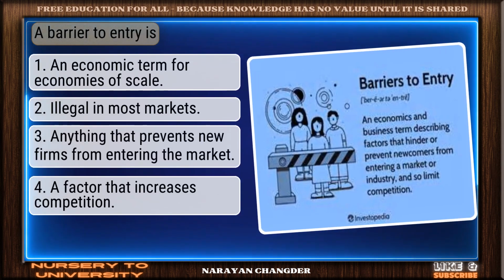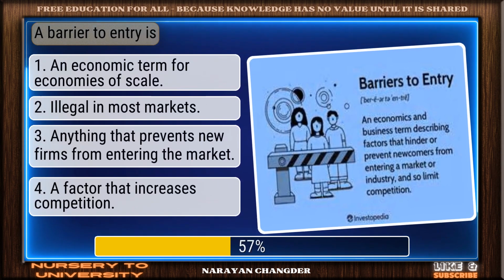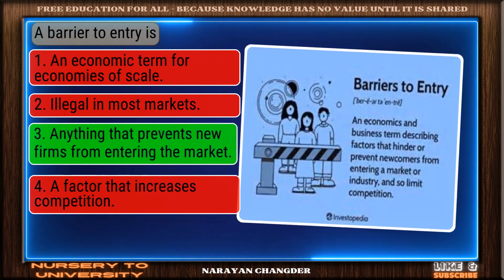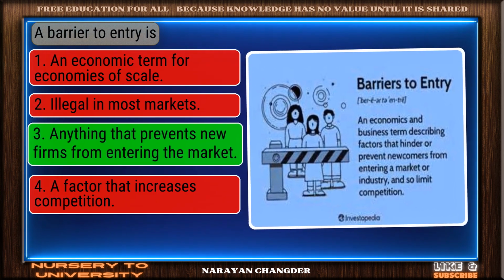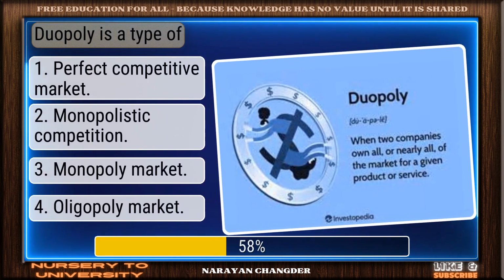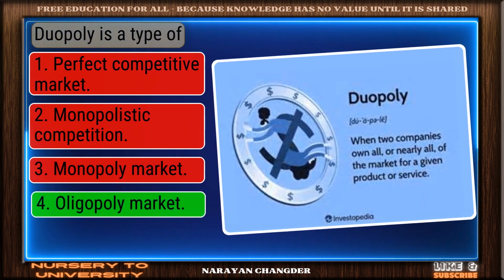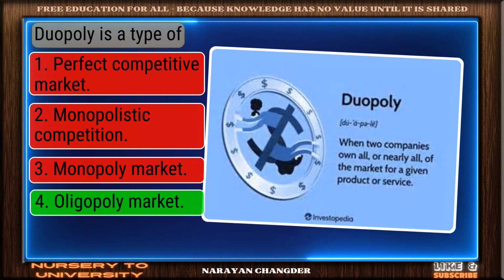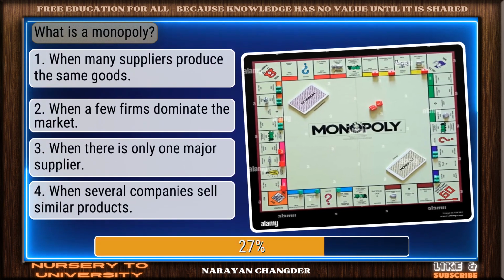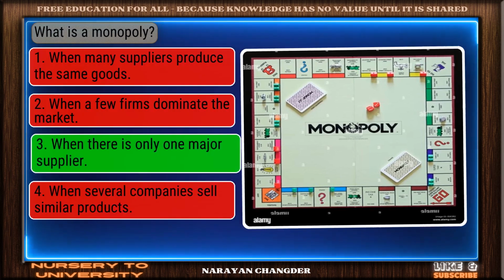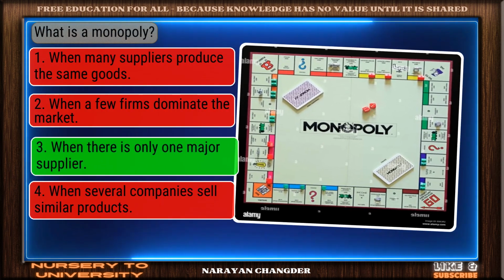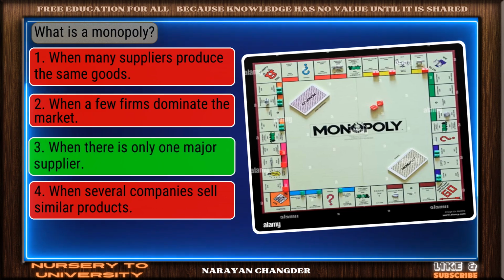A barrier to entry is. You got it. Your choice, anything that prevents new firms from entering the market, is right. Duopoly is a type of. Exactly. Oligopoly market makes sense and it is the right choice. What is a monopoly? You're right. When there is only one major supplier is the correct answer.